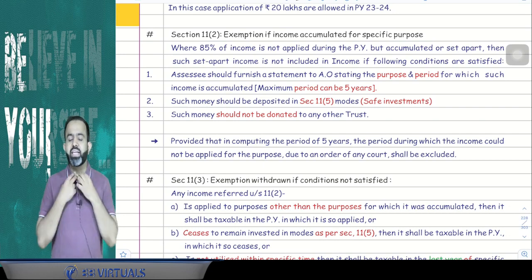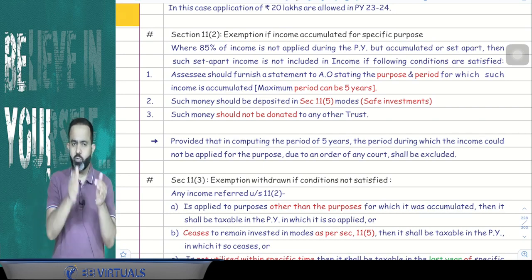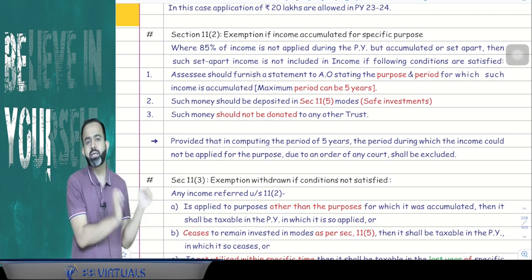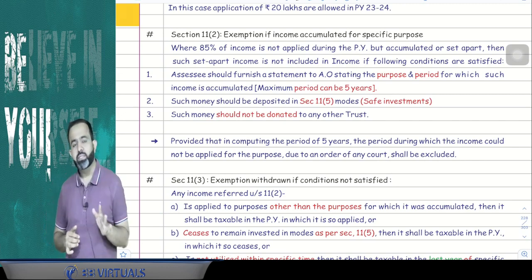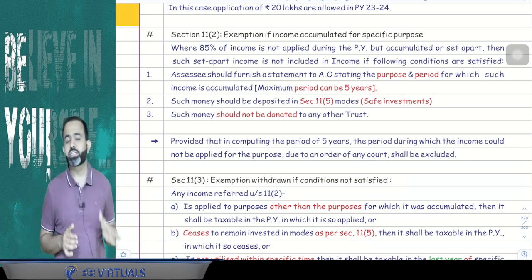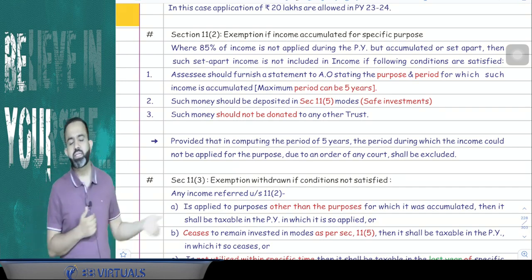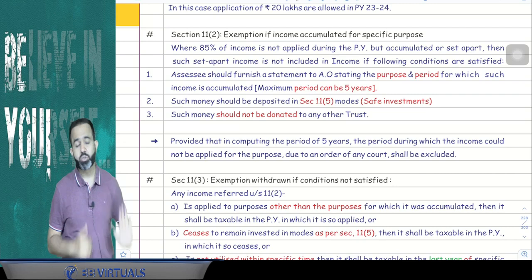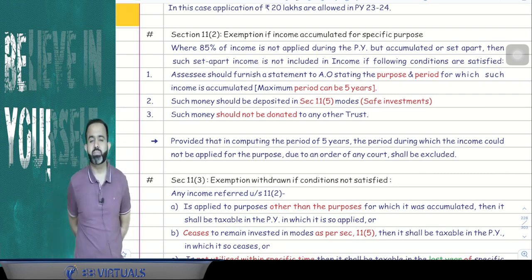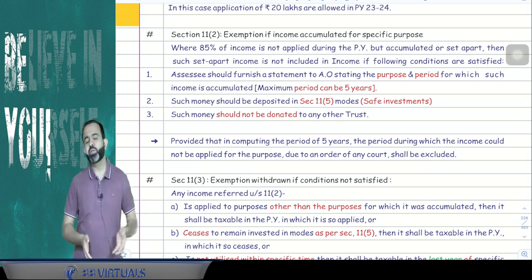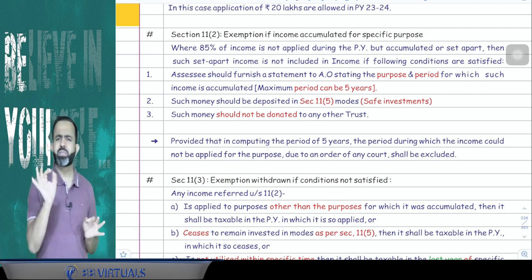11(2) says that, suppose the trust wants to accumulate some amount, to set aside or accumulate some amount for a specific purpose, then the trust can exercise the option under section 11(2). So if the trust wants to accumulate some income for a specific purpose, then the trust can claim the exemption under section 11(2). Now 11(2) says that the trust has to mention the specific purpose. Now what is the specific purpose? A specific purpose may be a building, or maybe a temple, maybe a mosque, maybe a library and all. That is the specific purpose.